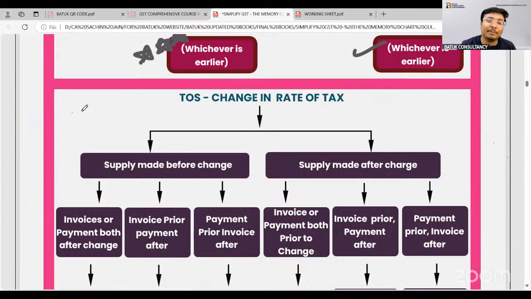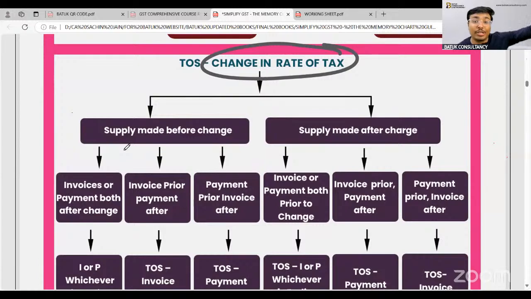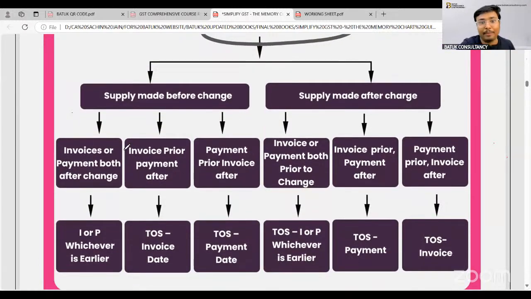So we have to decide the time of supply in case of change in rate of tax. Suppose the supply was made before the change, you have already made the supply but have not received the payment or invoice. In that case, what will be the time of supply? Suppose invoice or payment both are after the change in rate of tax. In that case, your time of supply will be I or P, whichever is earlier. As you made the supply before the change in rate of tax, but invoice and payment are both after the change, in such a scenario the new rate of GST will be applicable. A very important thing which we need to keep in our mind.